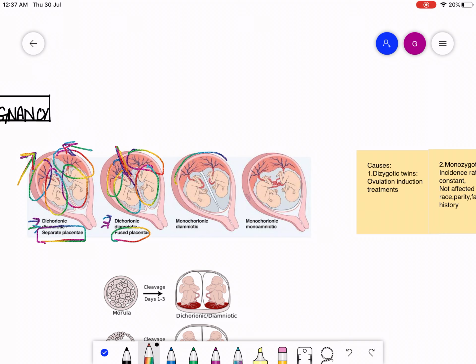We have a single placenta, which is monochorionic. We have one cavity here and another one here, so monochorionic, diamniotic. Here we have a single placenta with a single amniotic cavity, so monochorionic, monoamniotic.